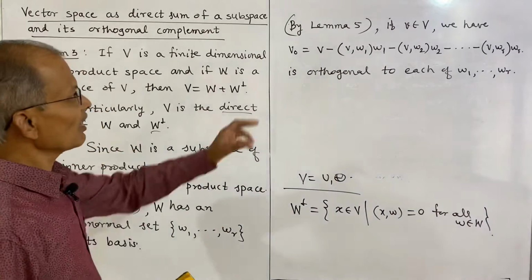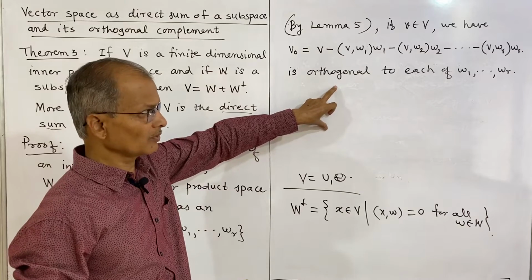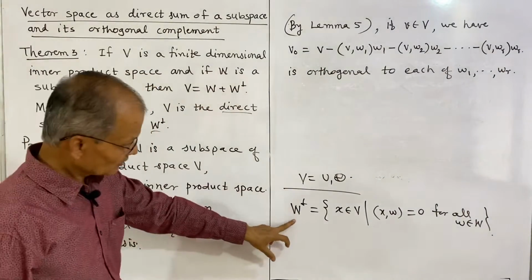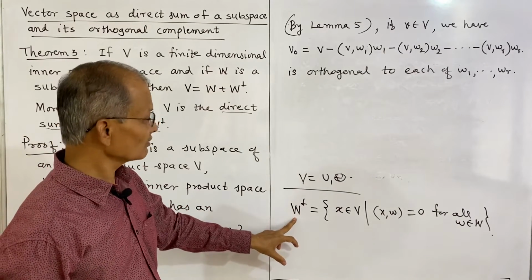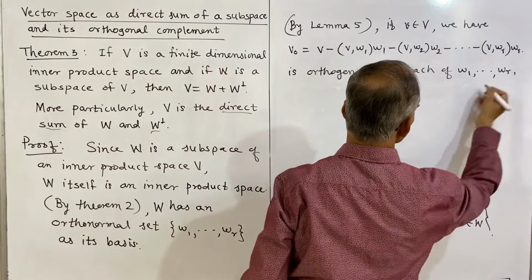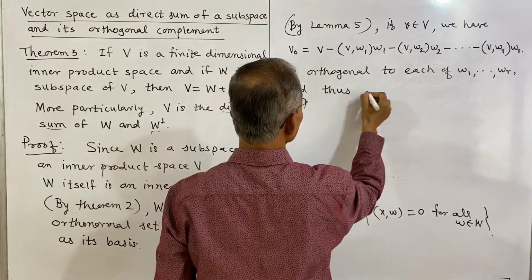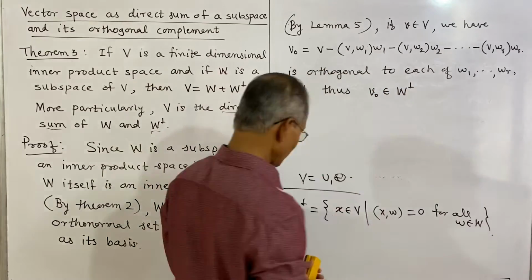And thus, because this v0 is orthogonal to each of w1 up to wr, v0 belongs to the orthogonal complement of W. v0 belongs to the orthogonal complement of W by definition.